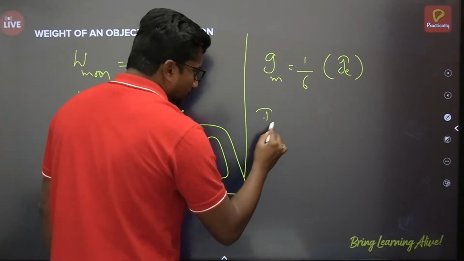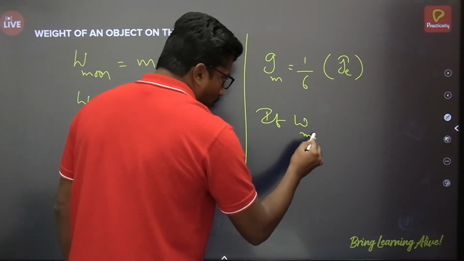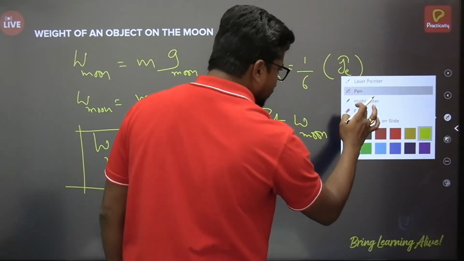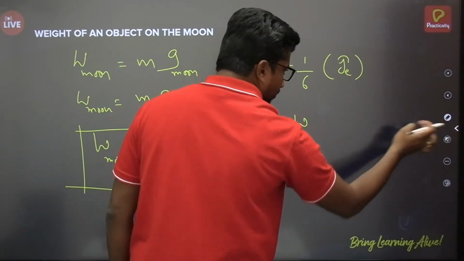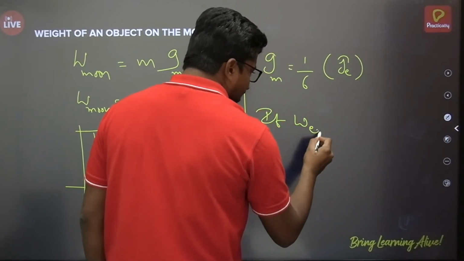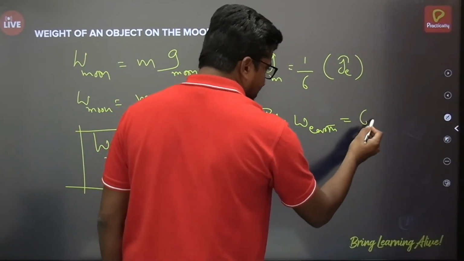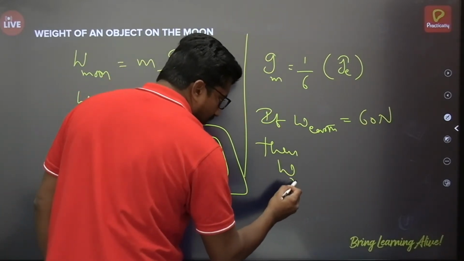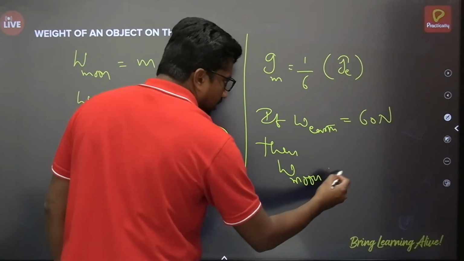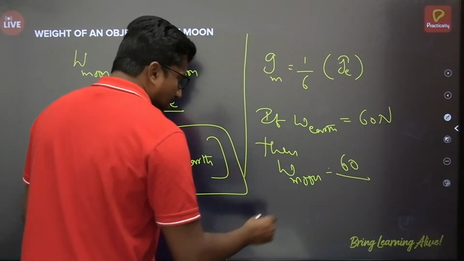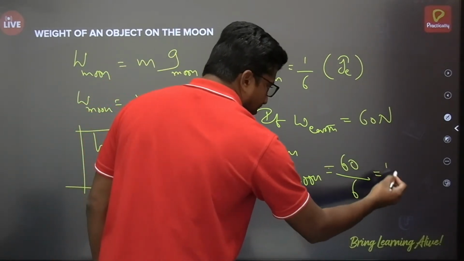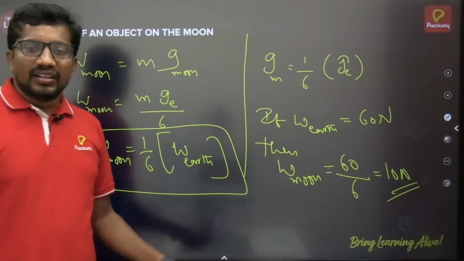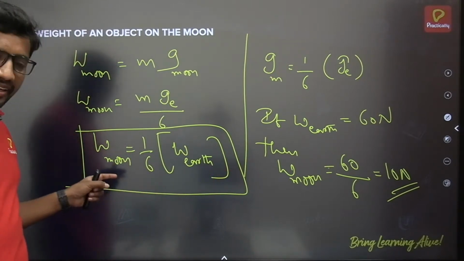Suppose if I say on the earth it is 60 Newton, then the weight of the object on the moon is 60 by 6 times, that means 10 Newton. Okay, so this is how you can calculate.